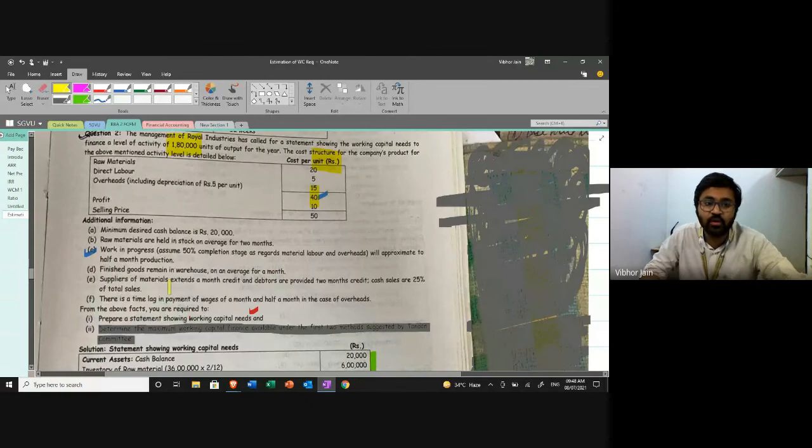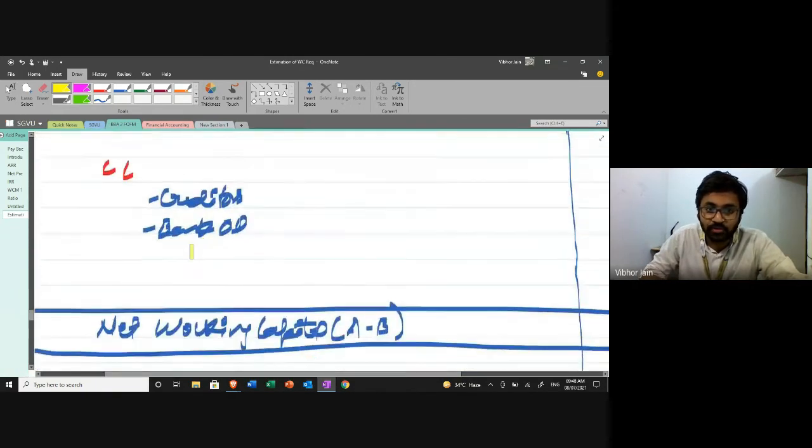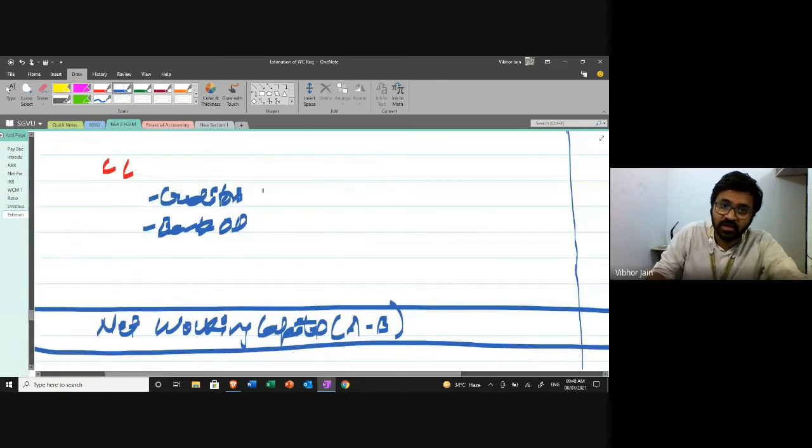Suppliers of material, that means our creditors, extend 1 month credit. All right, that is great. So I'll come to creditors now. Creditors for 180, this is the total units I'm making during the year, into 20. Why into 20?